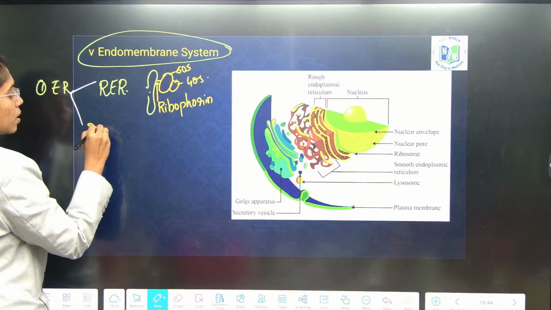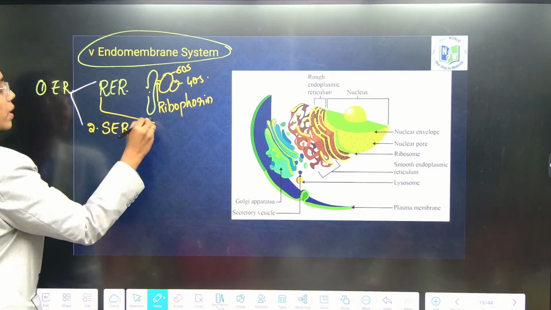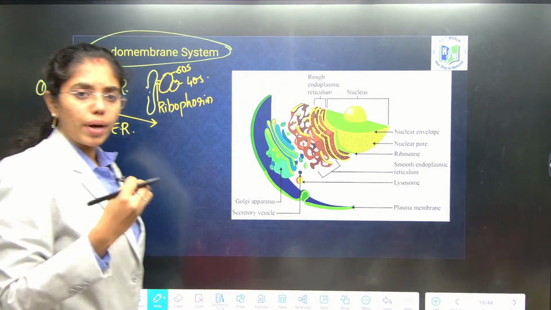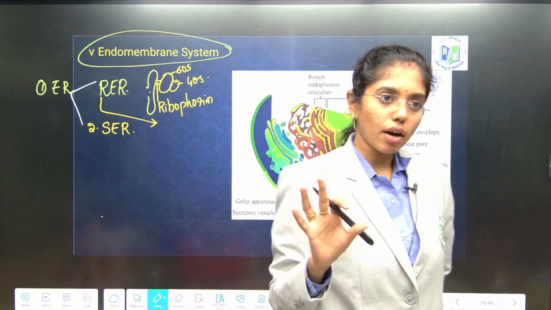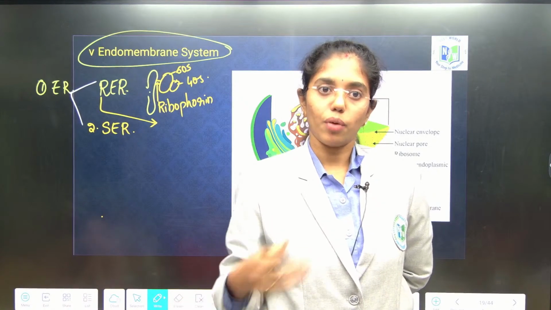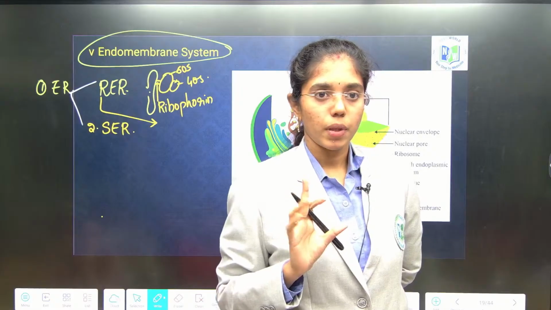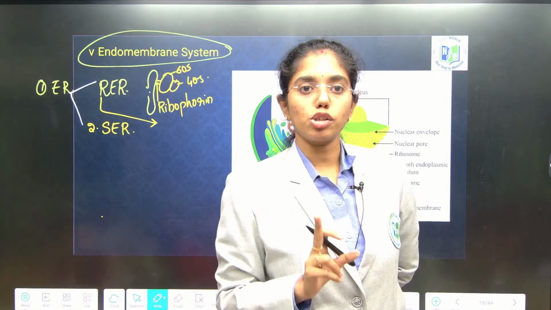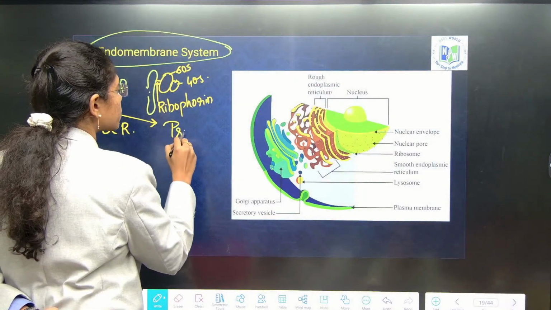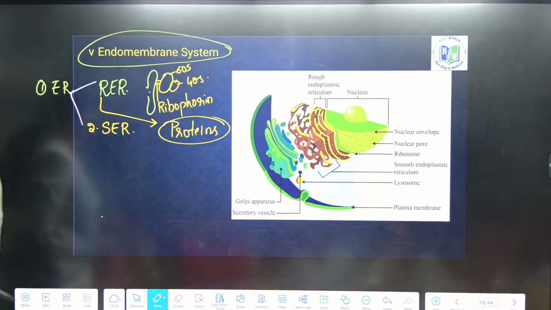Second is smooth endoplasmic reticulum. Remember, rough endoplasmic reticulum is rough because of the presence of ribosomes. Ribosomes, wherever they are present, in the prokaryotic cell, eukaryotic cell, inside chloroplast, inside mitochondria, their only function is the synthesis of proteins. Ribosomes will aid in the synthesis of proteins. So, RER will be synthesizing proteins which are naive, means inactive proteins.